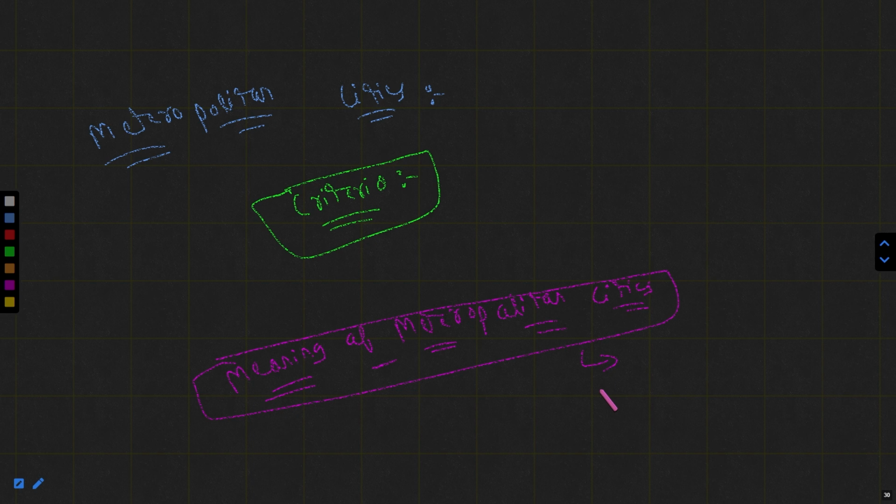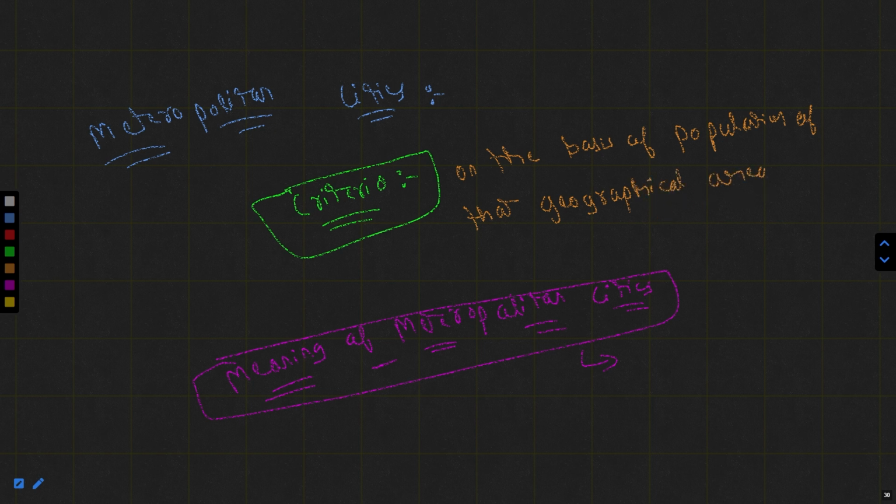The time's up. So basically if we talk about the first thing, the criteria, on the basis of population of that area, or you can say of that geographical area, the metropolitan cities have been decided. So here we have seen the criteria. What is the basic full form of it?